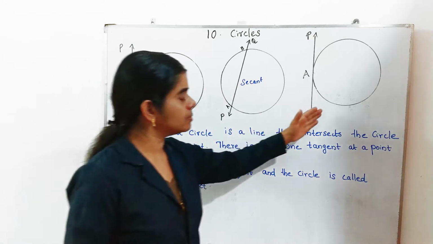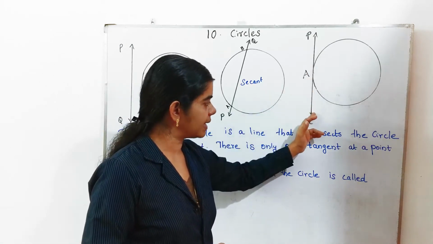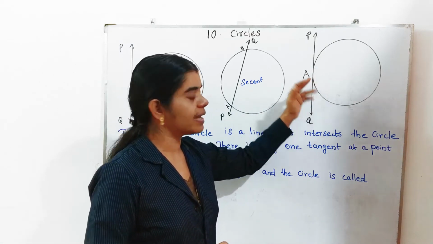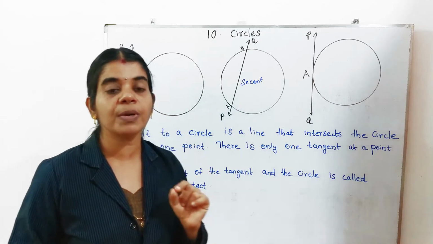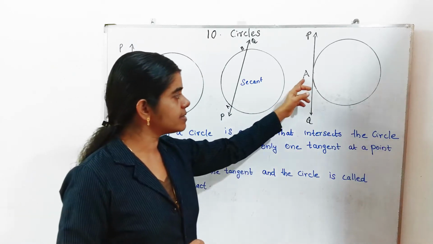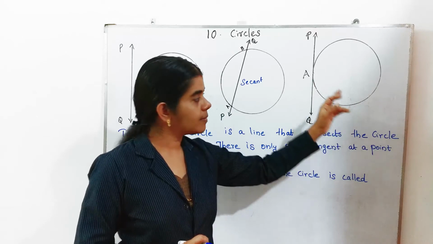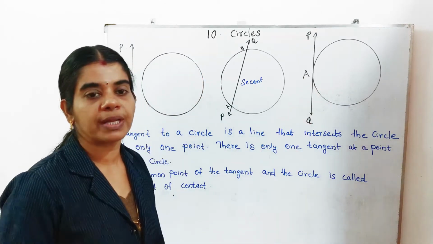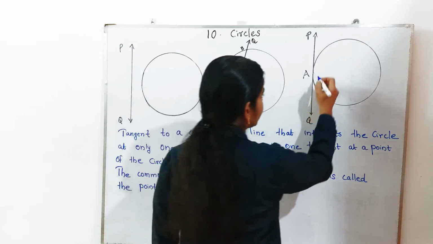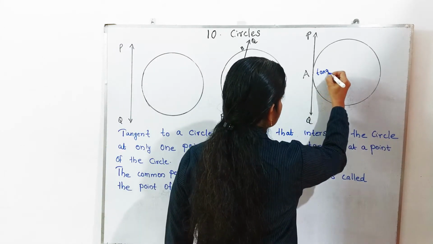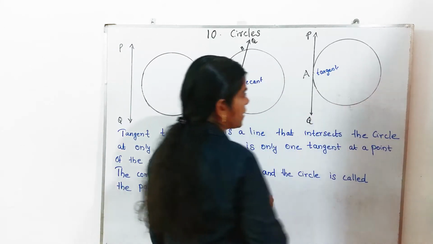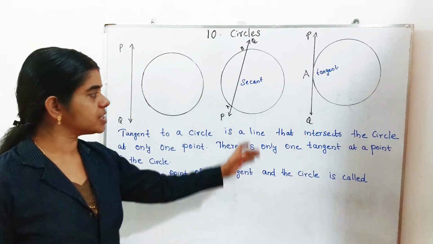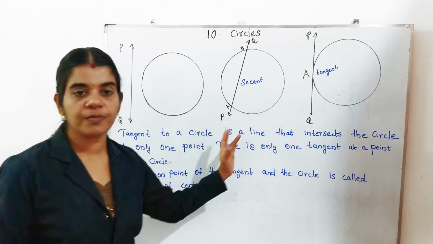The third picture: PQ is a line, and the circle and this line PQ have a common point. Here I noted that as A. The line PQ and the circle have a common point, so PQ is called a tangent to a circle. Here PQ is the tangent to a circle. In the previous picture, PQ is a secant of a circle.